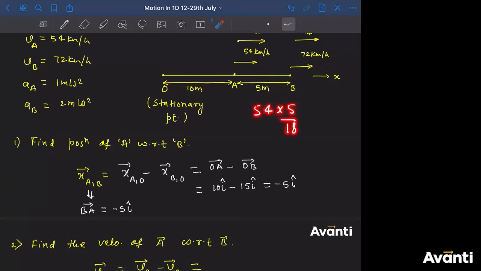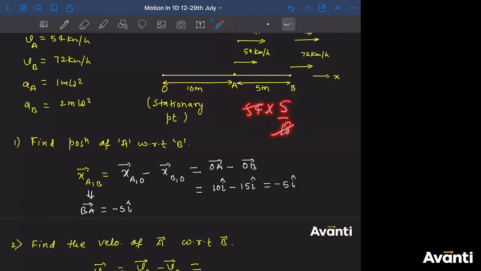Please don't ask how I multiplied by 5 by 18. You must have studied in your 9th or 10th standard how to convert kilometer per hour into meter per second. So 1 kilometer is 1000 meters, and 1 hour is 3600 seconds. If you solve this, you'll get 5 by 18. So you need to multiply by 5 by 18 to convert kilometer per hour into meter per second. So if I convert that, I'll get 54 into 5 by 18.